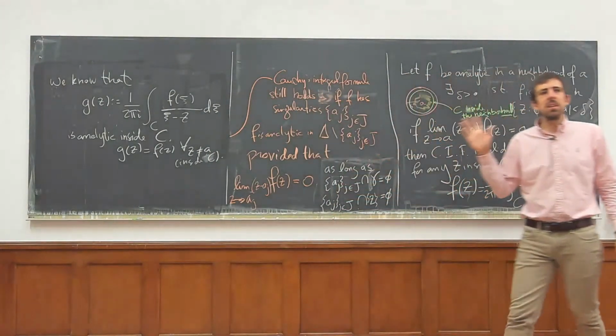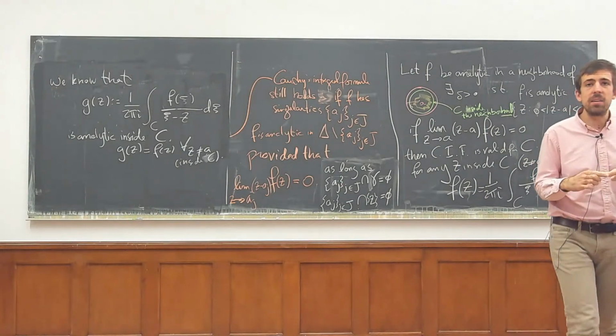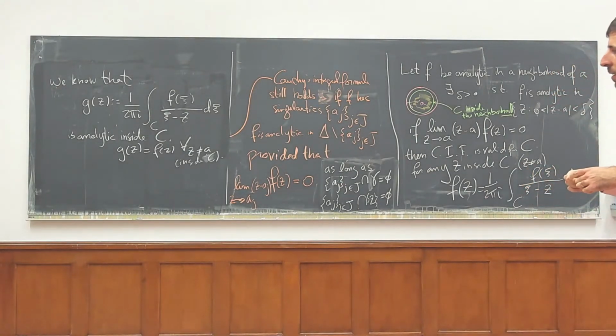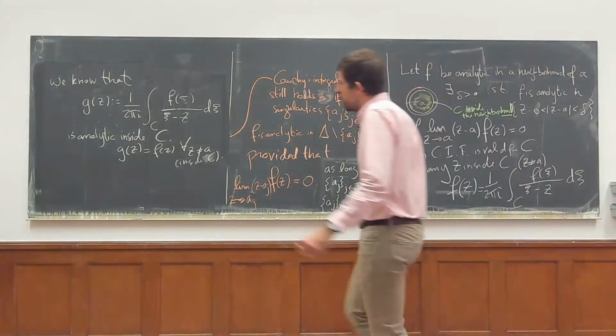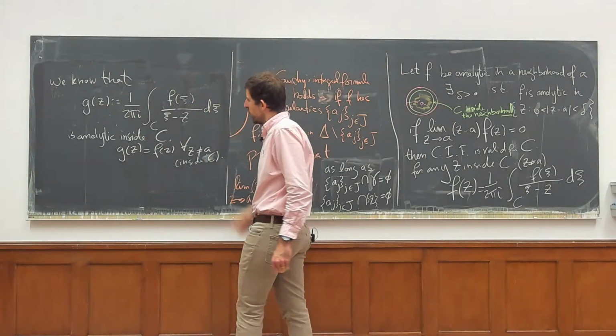So what does this mean? This means that there exists a function that's analytic inside the circle that equals f in the neighborhood of a, and we know what the value is for a: it's just this formula.